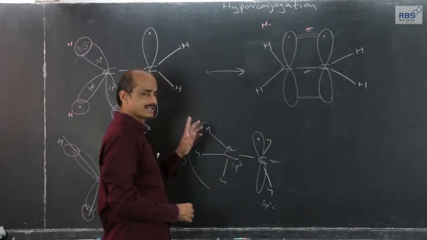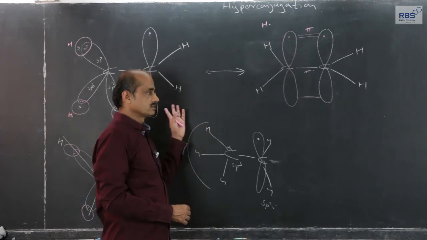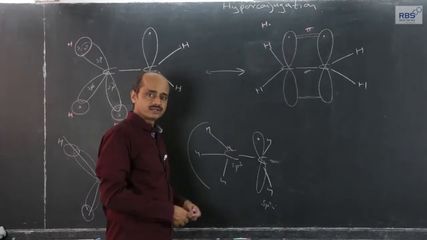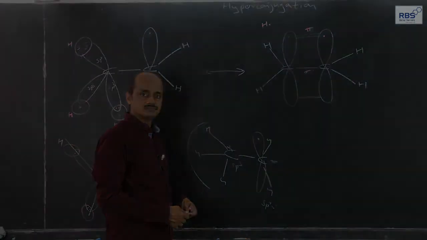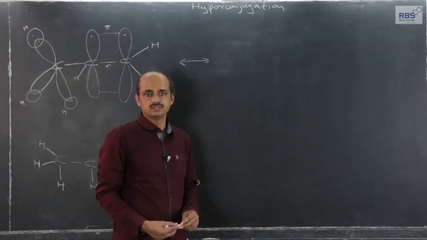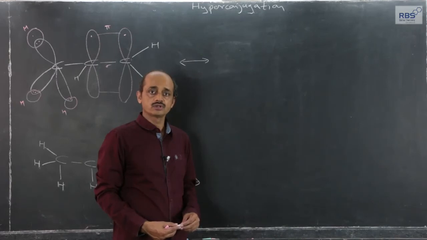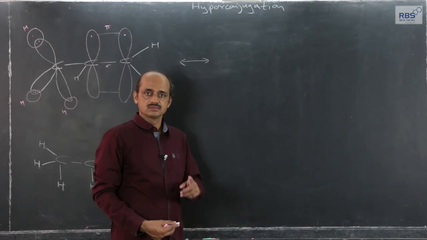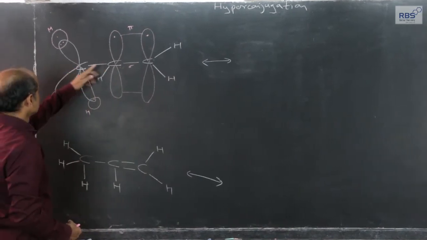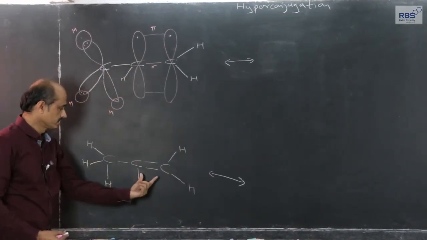I have just used one example, and in future we will generalize this to compare various carbonium ions and various carbon radicals. The hyperconjugation effect can also be shown for alkenes, with a carbon-carbon double bond. The requirement is an alpha CH bond. This is a carbon-carbon double bond; I have written the same thing here.